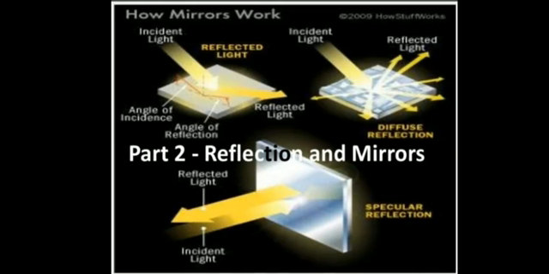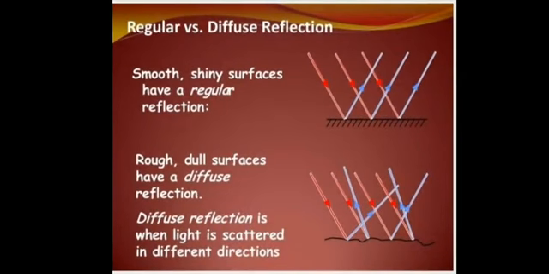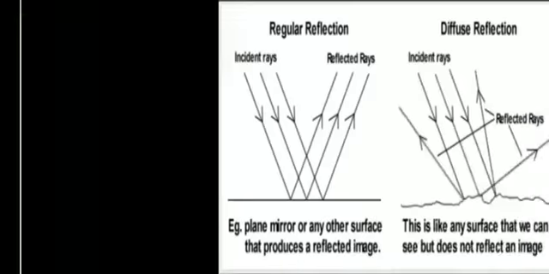Next, we can go to mirrors, that is reflection and mirrors. I'll explain through the class, children. This one we have seen, that is regular reflection and diffuse or irregular reflection. Smooth shiny surfaces have regular reflection. If the object is rough and dull, it has diffuse reflection. Diffuse reflection is when light is scattered in different directions. This diffuse reflection we also call irregular reflection.